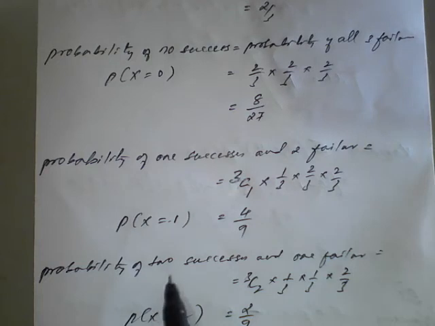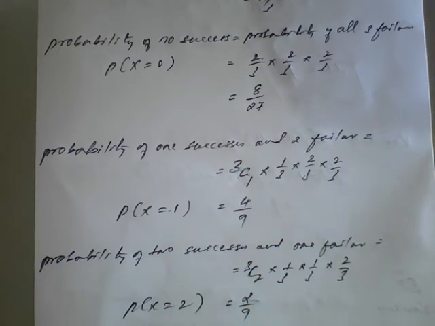Next, probability of 2 successes and 1 failure means combination of 3C2. Out of this 3C2, how many successes here? 2 successes and 1 failure. So therefore the result is 2 by 9.